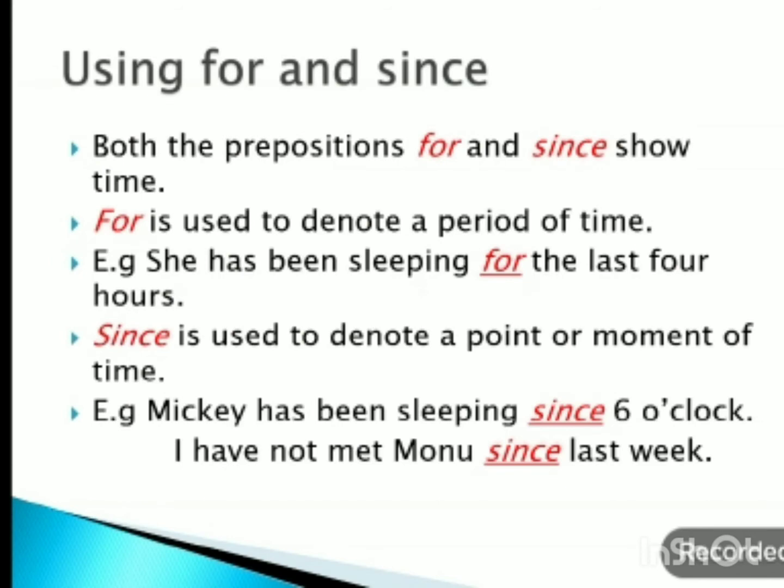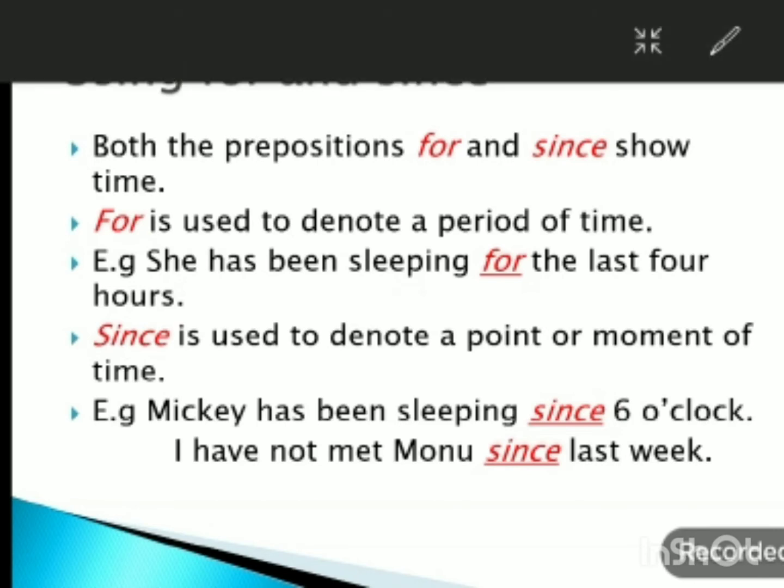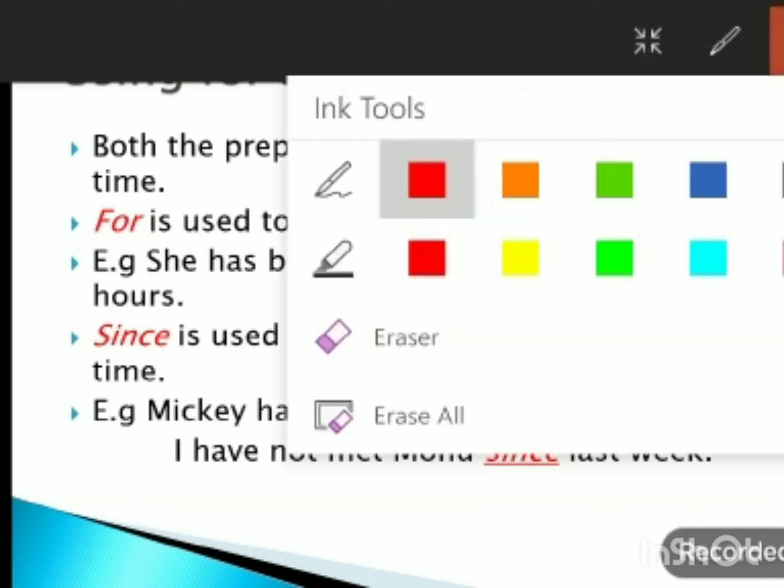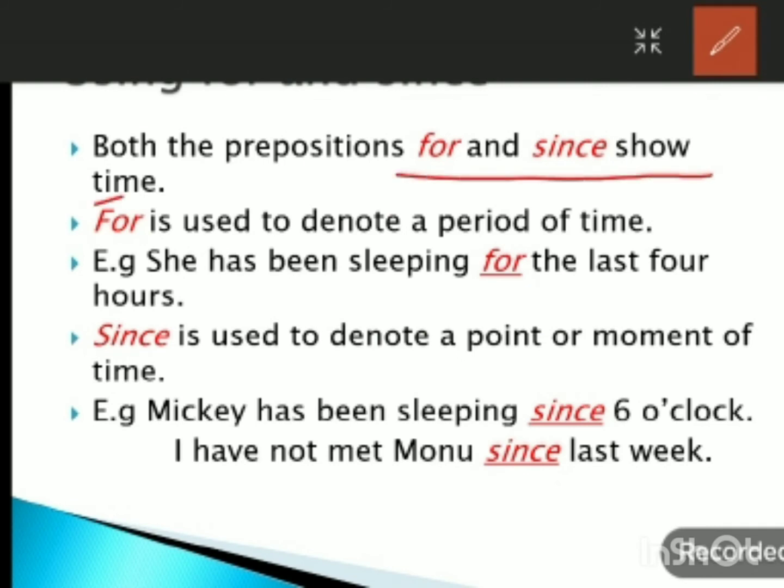Next we use for and since. Both the prepositions for and since show time. For is used to denote a period of time and since is used to denote a point or moment of time.